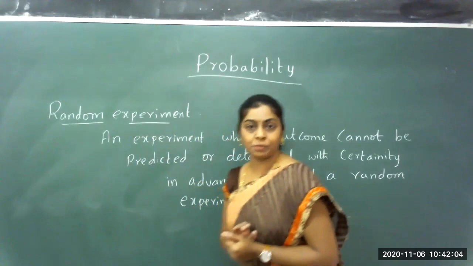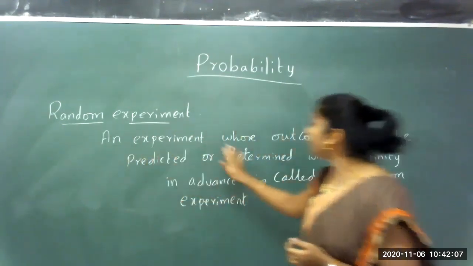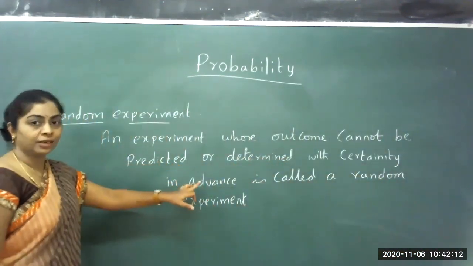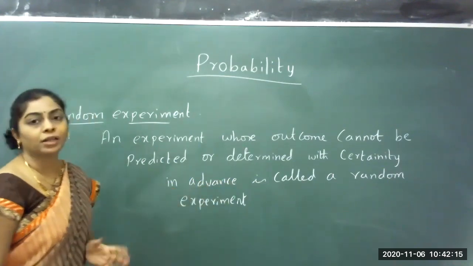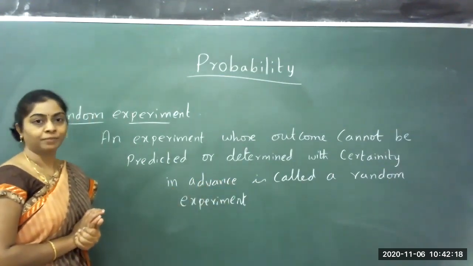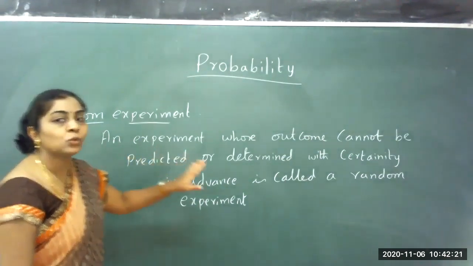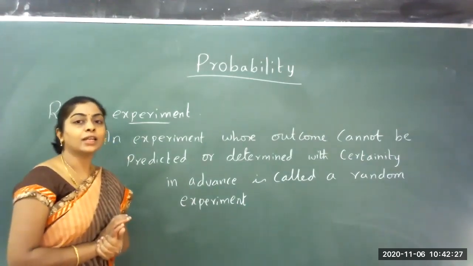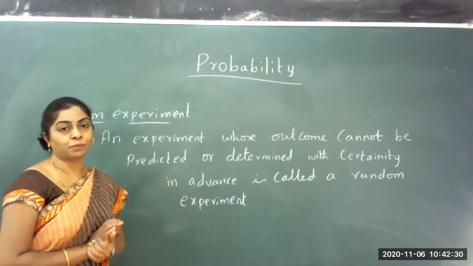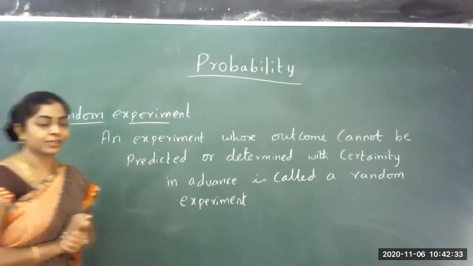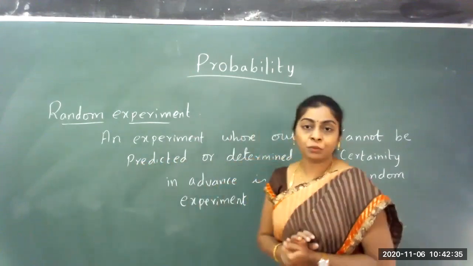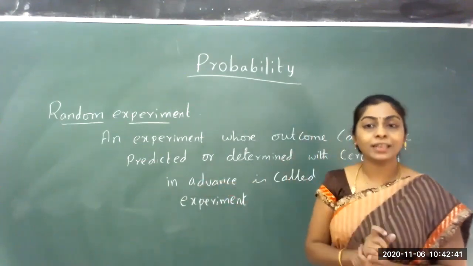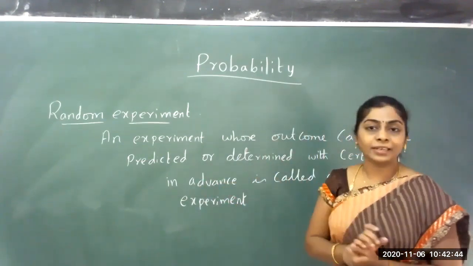What is this random experiment? The definition says an experiment whose outcome cannot be predicted or determined with certainty in advance is called a random experiment. I'll just repeat, an experiment whose outcome cannot be predicted or determined with certainty in advance is called a random experiment. Okay, what do I mean by this? Whenever we cannot predict what the outcome will be, or we don't know the certainty of getting only that chance, such an experiment is called a random experiment.